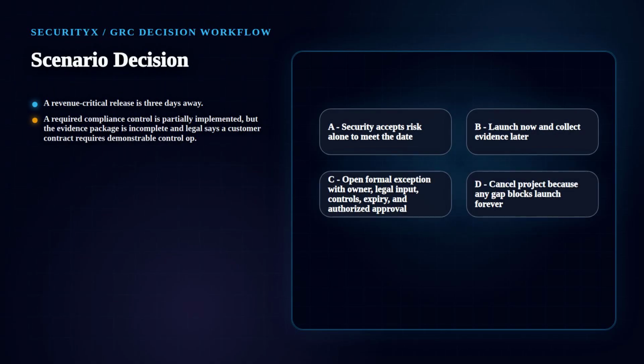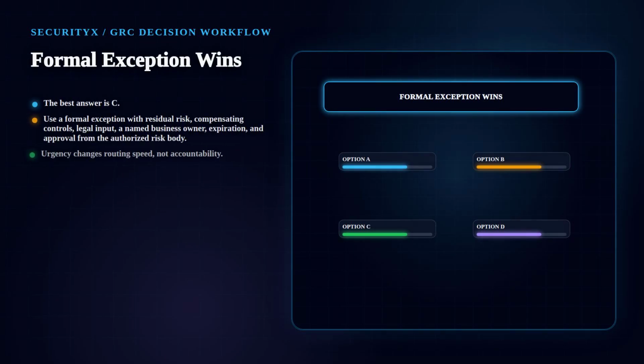A required compliance control is partially implemented, but the evidence package is incomplete and legal says a customer contract requires demonstrable control operation before go-live. The business asks security to approve the risk. What is the best SecurityX style response? The best answer is C.